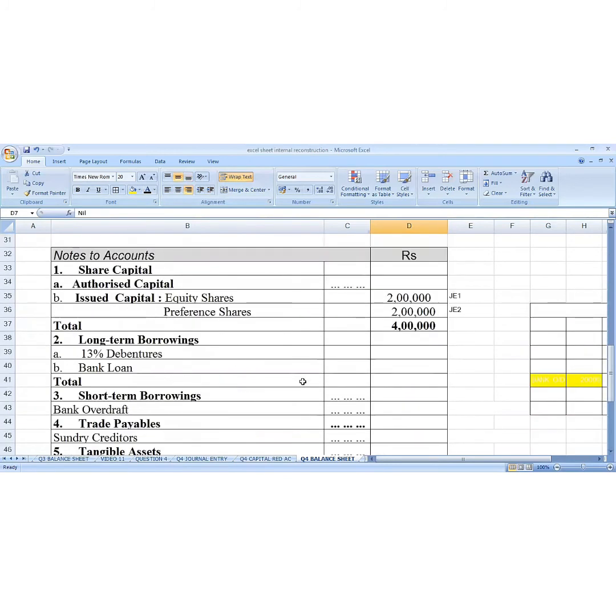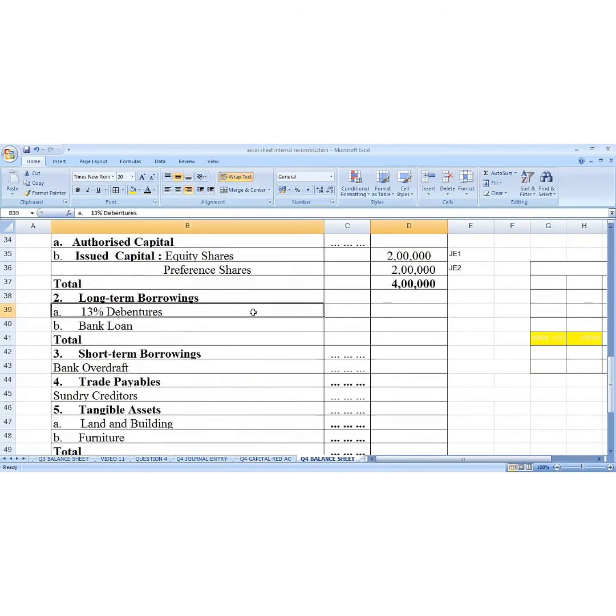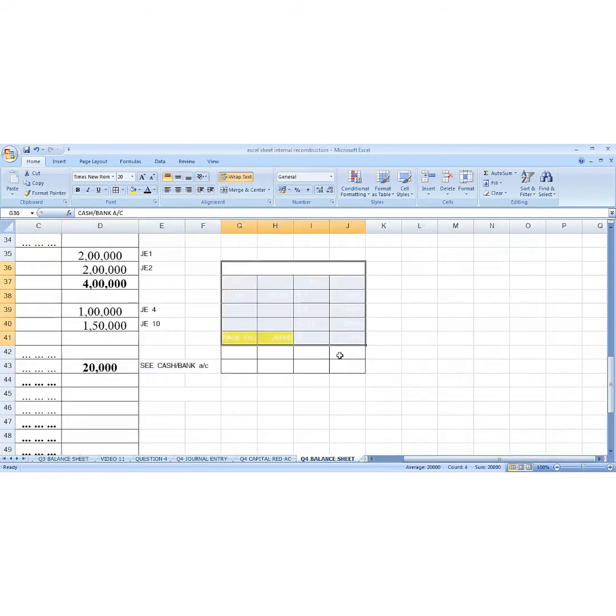Second is long-term borrowing. Long-term borrowing means 13% debentures and the bank loan of 1,50,000. That is from journal entry number 4 and journal entry number 10. Then we have bank overdraft. Now, how this 20,000 has come: before that, we have to see the cash and bank account which we have made over here.